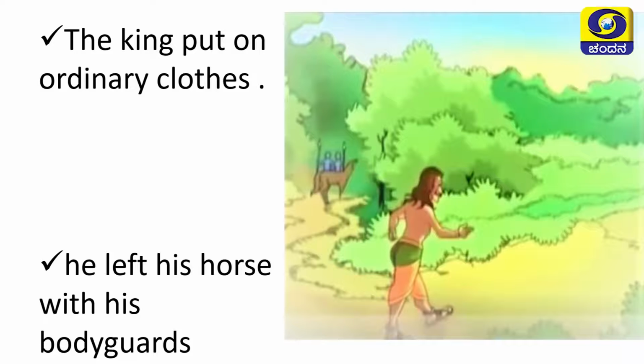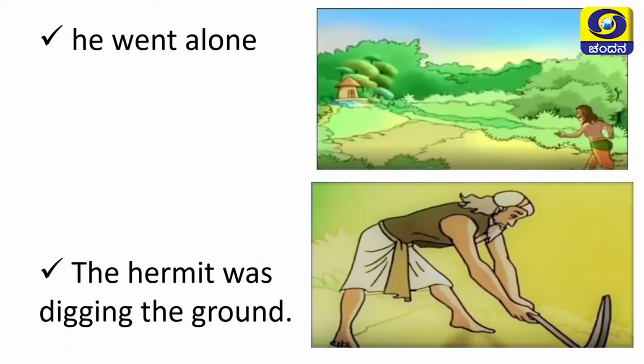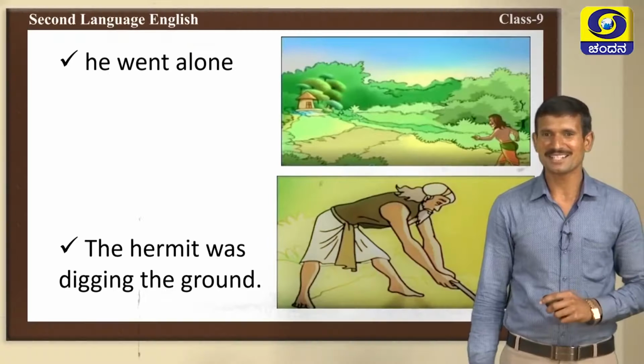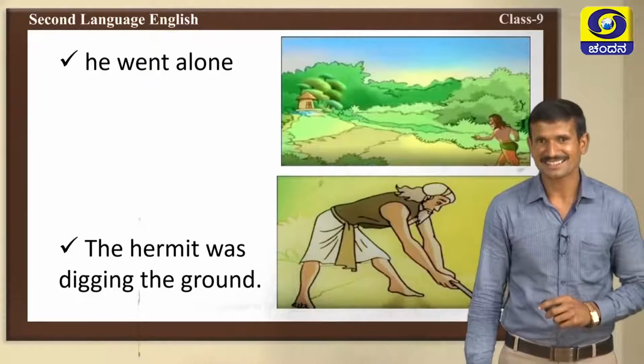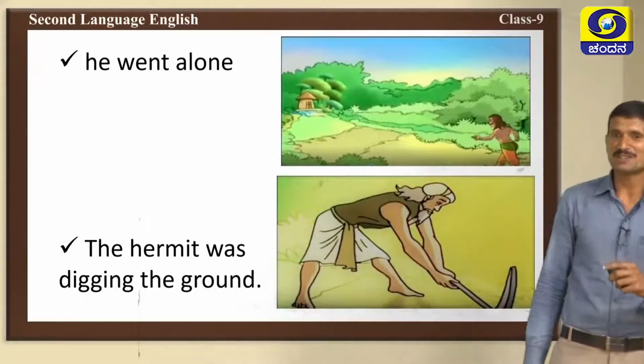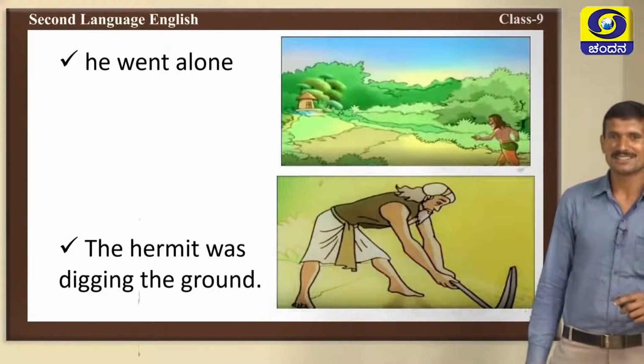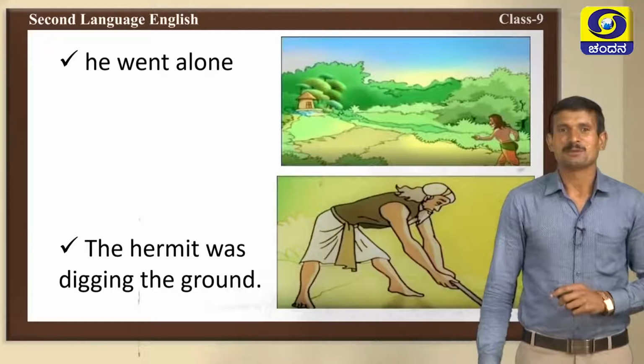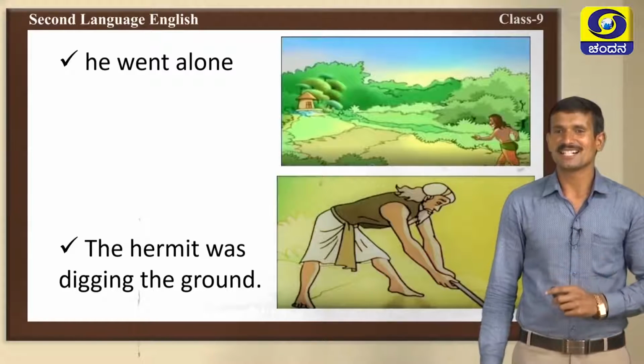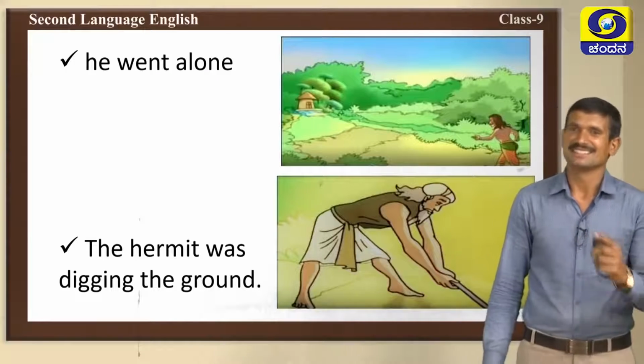Then the king dressed like an ordinary man. The king put on ordinary clothes. He left his house with his bodyguards and he went alone to meet the hermit. What is he doing? Yes, the hermit was digging the ground. He was digging the ground when the king went to meet him.